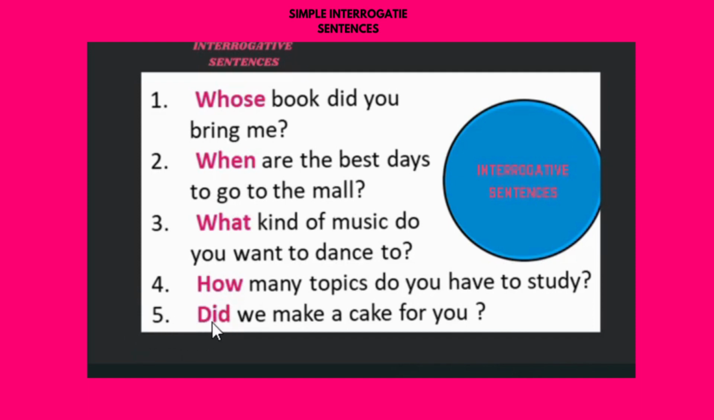And the fifth one, did we make a cake for you? Did we make a cake for you? They are asking whether these people already made a cake for that person. In "did we make", this "did" is an auxiliary verb. This one is questioning whether these people already made it or not. That is what it means.